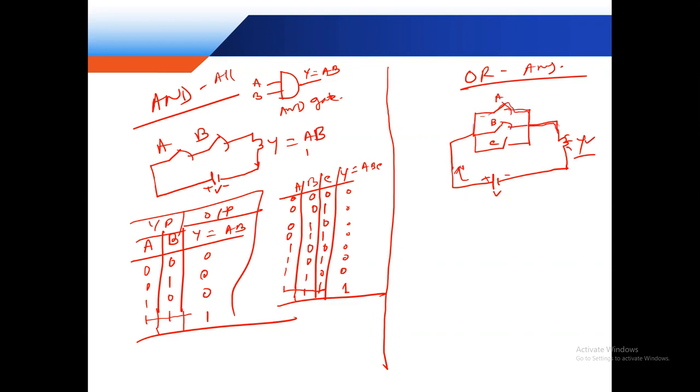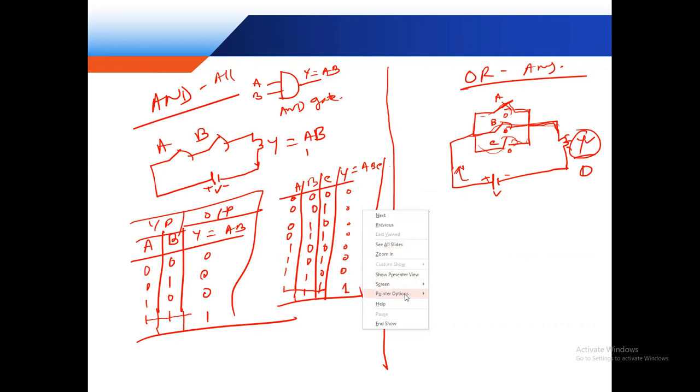If B switch on, then also current flows. If AB on, current flows. If BC on, so any input high, then output will be high. If all are 0 or off, then the output will be 0. Okay. Suppose our three inputs are like this. This is the AND gate and this is the OR gate.